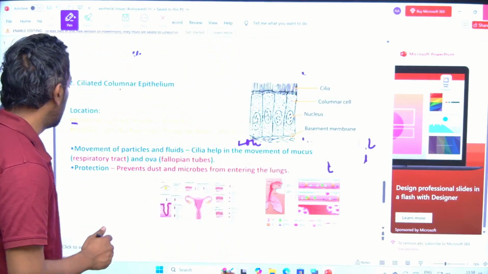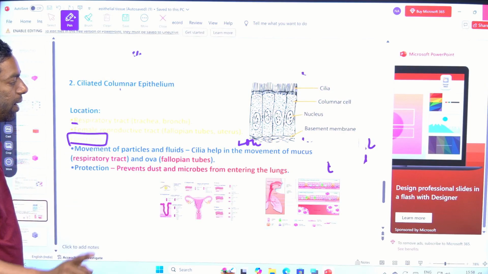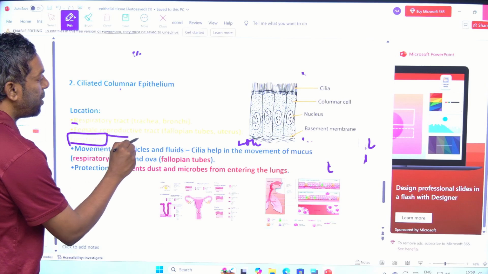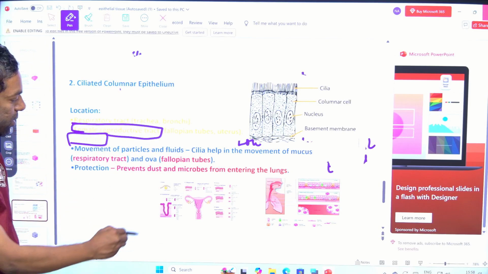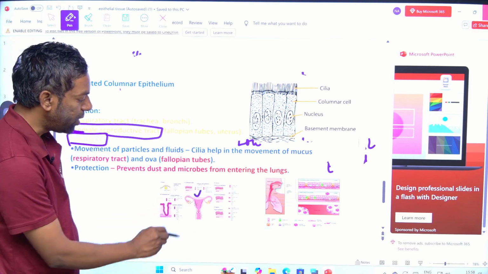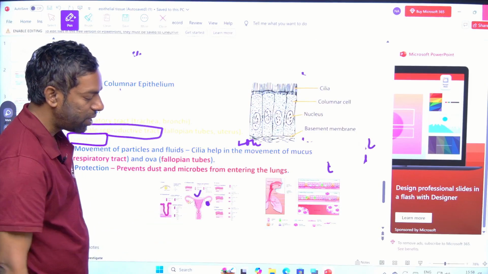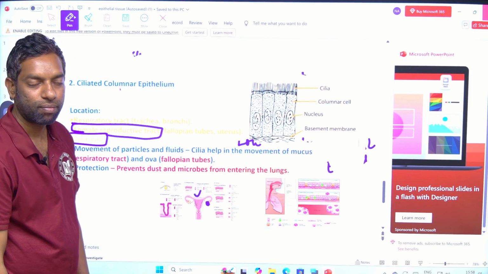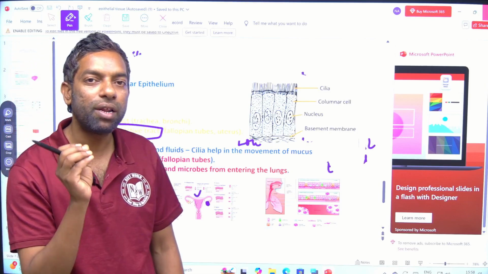Again, ciliated: the movement of particles is the function, and as one more example, the female reproductive tract. In this there is ciliated columnar epithelial tissue located at the female reproductive tract.